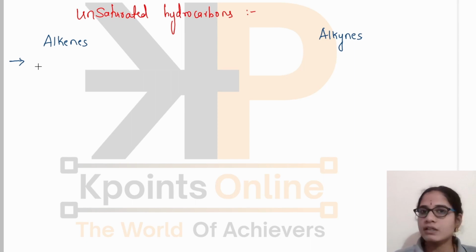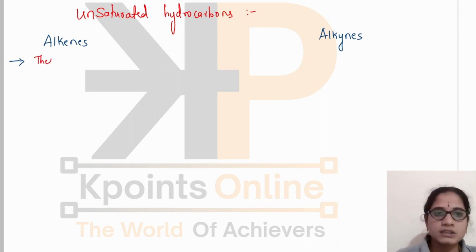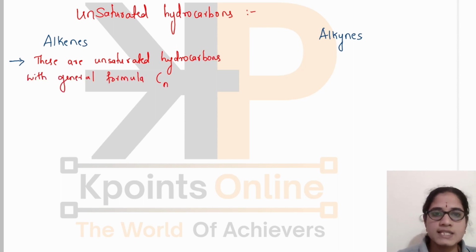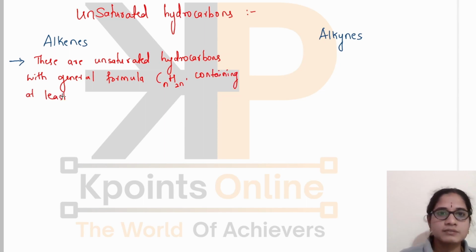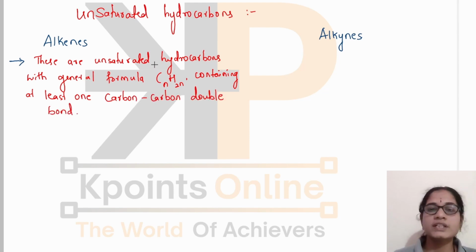One carbon-carbon double bond. Yes, these are unsaturated hydrocarbons with general formula CnH2n containing at least one carbon-carbon double bond. If the compound contains a carbon-carbon double bond, then those unsaturated hydrocarbons are called alkenes. And the general formula for the alkenes is CnH2n.